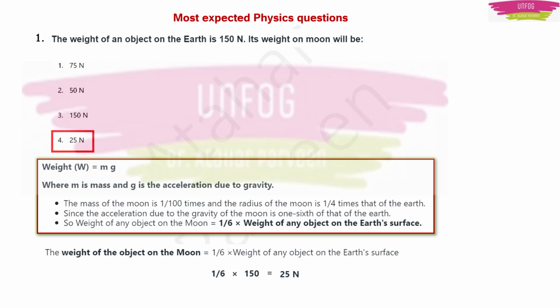Okay, so in this one question and one solution only, we have learned so many points: that weight is equal to mass into acceleration due to gravity, and mass of moon is 1 by 100 times that of earth, radius of moon is 1 by 4 times that of earth, and acceleration due to gravity of the moon is 1 by 6th of that of earth, and that's why weight of any object on moon is also 1 by 6th of weight of any object on the earth's surface.